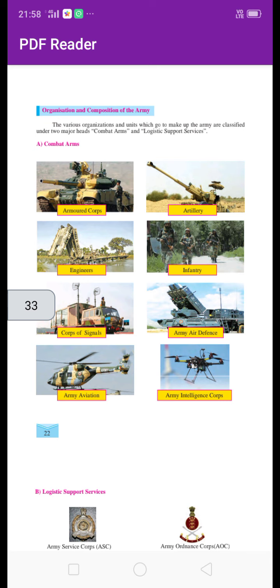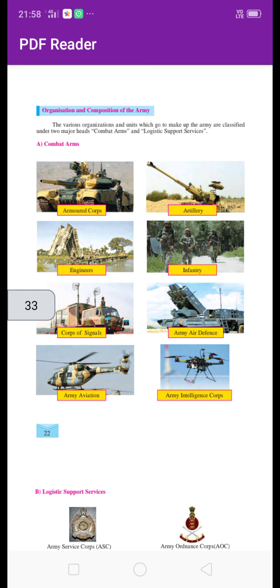Yesterday we have seen the areas of responsibility of geographical command. Means there are different commands, because India is a vast country, and that's why there are different geographical commands in India which are responsible for particular regions.